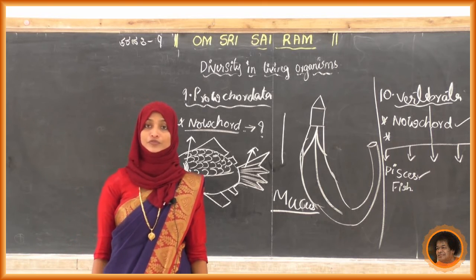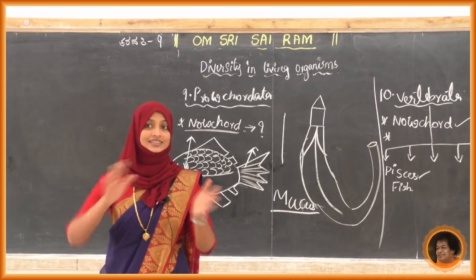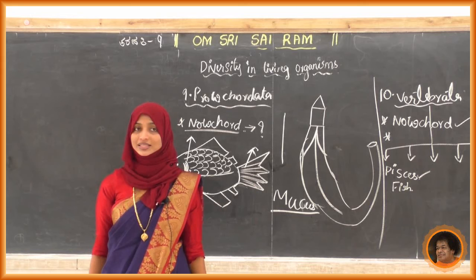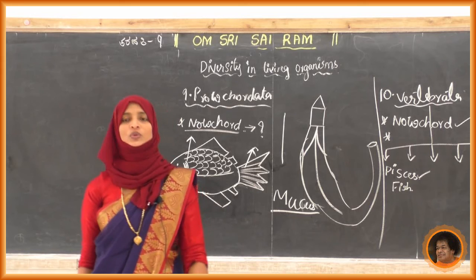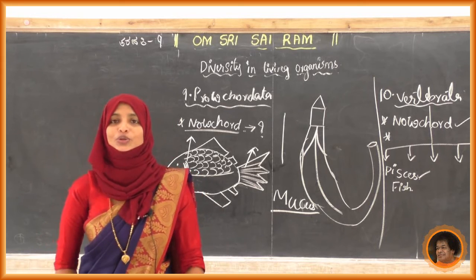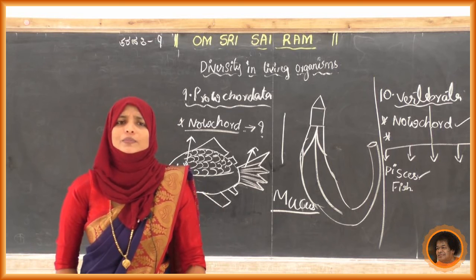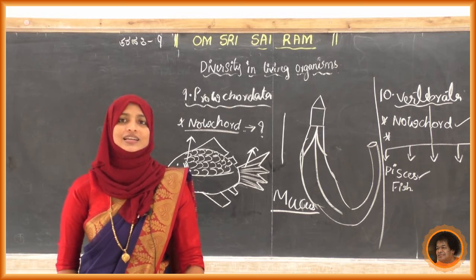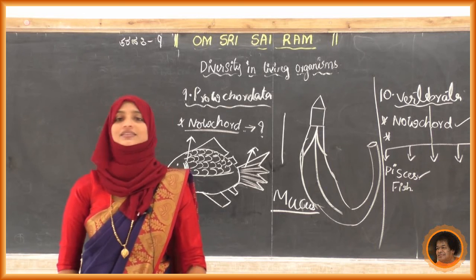You have to consider the skin. What is there in the skin? What is the difference between the skin that you have to take? One more extra question for you: what are cold-blooded animals? Just refer to the answer if you are not getting it. We will discuss it tomorrow.